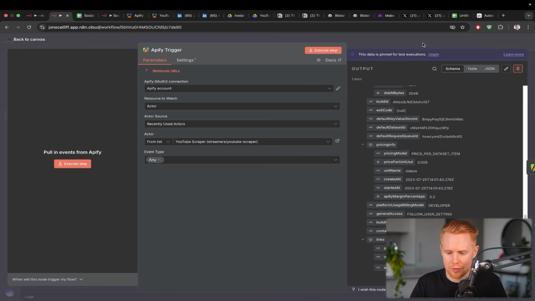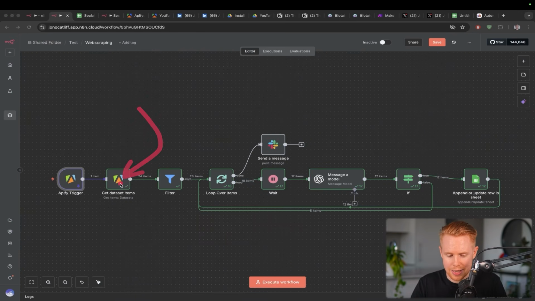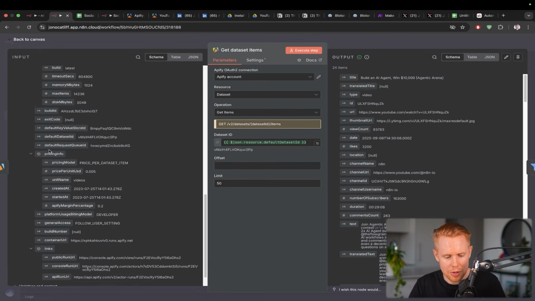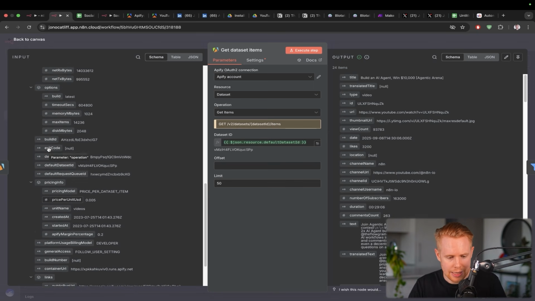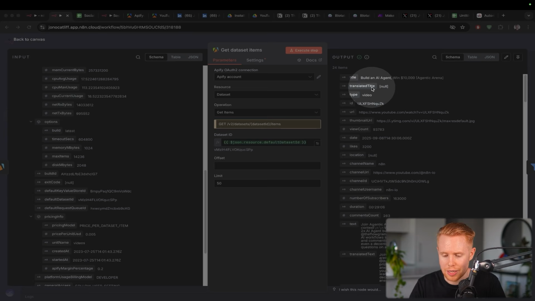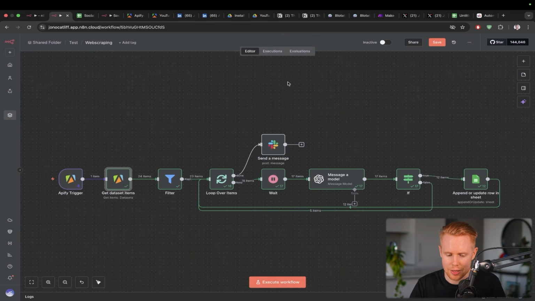None of this information is relevant. The only thing that you truly care about is the dataset items over here. And so how we grab this is through putting in the default dataset ID. This will get all of the web scraping results. So if we scrape 24 YouTube videos, this is where we will get those 24 YouTube videos. Now, just be careful. There's a lot of IDs here everywhere. And what we specifically want to get is the default dataset ID, which is this one right here. We can drag this over to this field, and this will allow us to generate or find all of these different YouTube videos that we've officially scraped here.